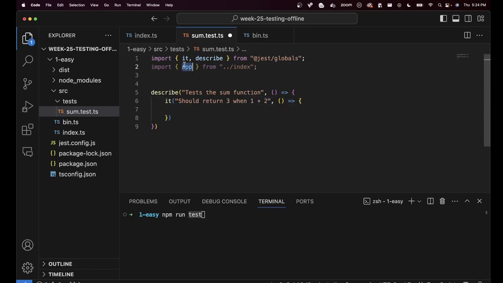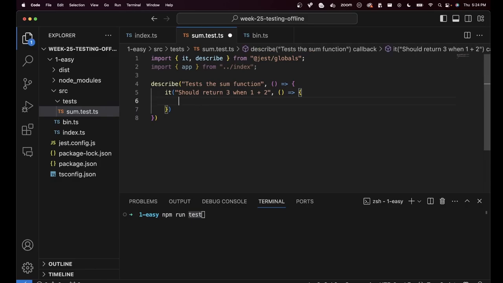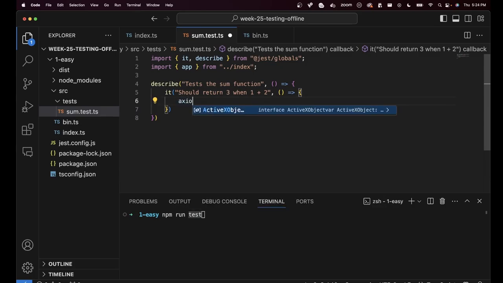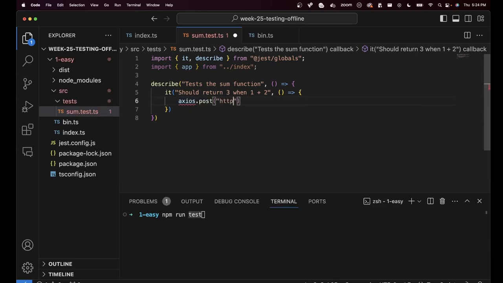But how do I hit the HTTP server? I cannot do an app.post over here. I actually need to do an axios.post. Okay, something will start on some port. And I need to hit the sum function with these arguments, a is 1, b is 2. This is what I ideally need to do in the test. But here you need to know what URL to send the request to. You need to understand what data you get back. And you can do this as well.